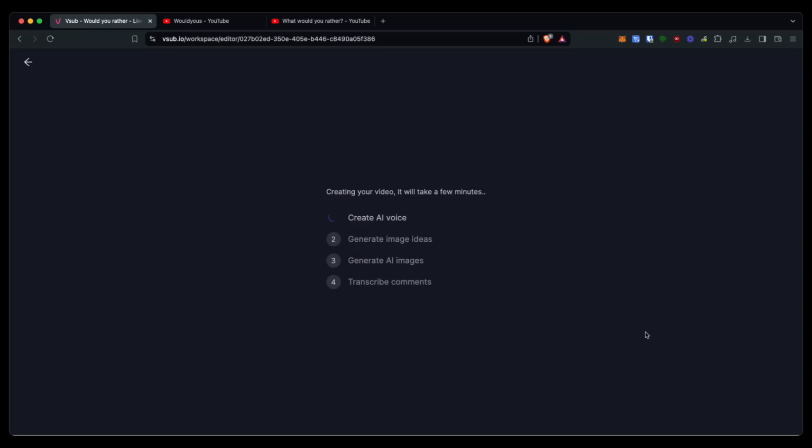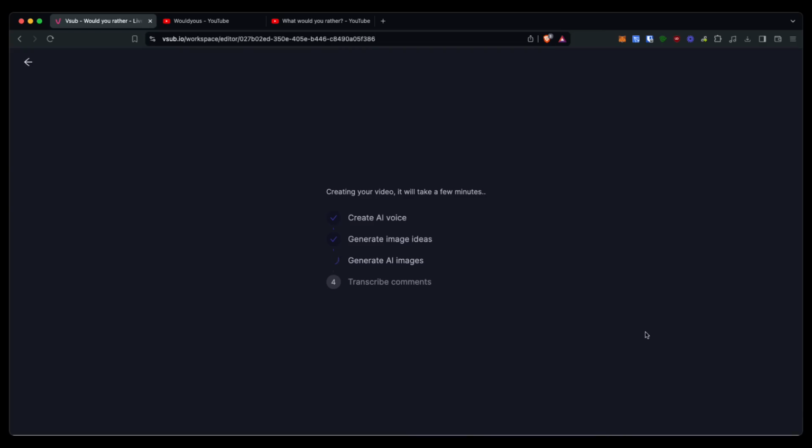Now, once you click on continue, the video is literally going to be made in just a few seconds. It's going to get you unique images generated with AI so that there's no issues with you having duplicates to other people's videos. And again, it does the AI voice for you. It does the captions for you. It does literally everything for you. And as you can see in real time, it's making this video in no time at all.